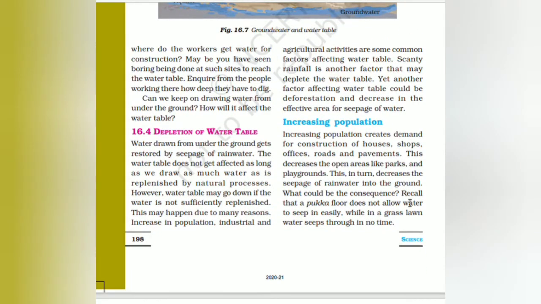That is, if the population increases, there will be demand for construction of houses, shops, offices, roads, etc. And also a decrease in the open areas. What are the open areas? They refer to parks and playgrounds. This in turn decreases the seepage of rainwater into the underground. As a result, it is seen that in grassland water seeps in more easily than on a paved surface.